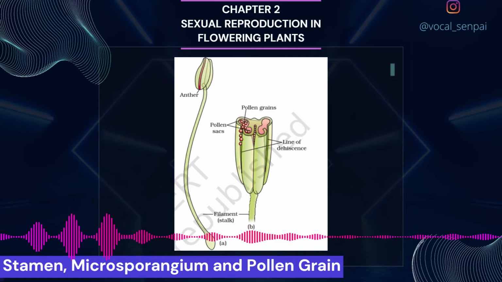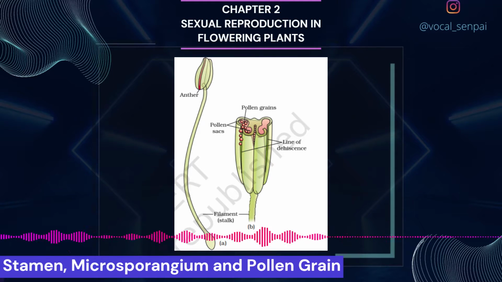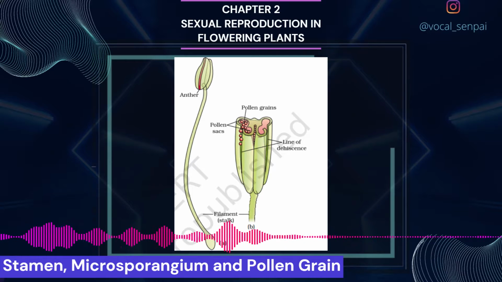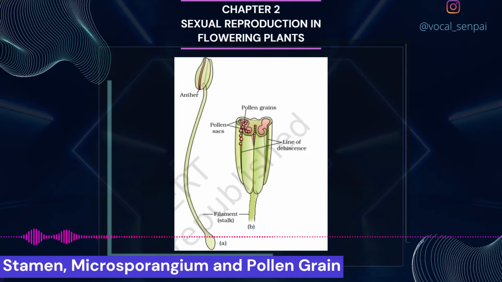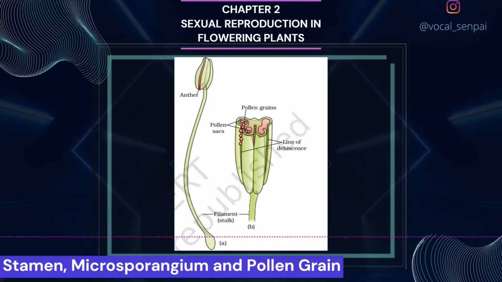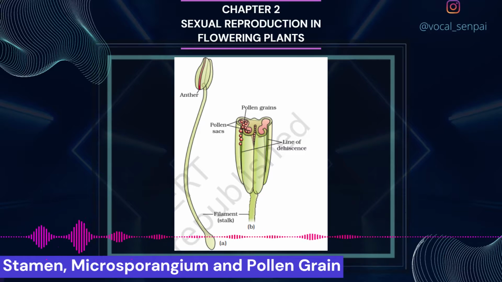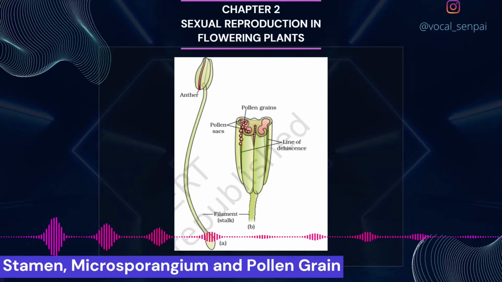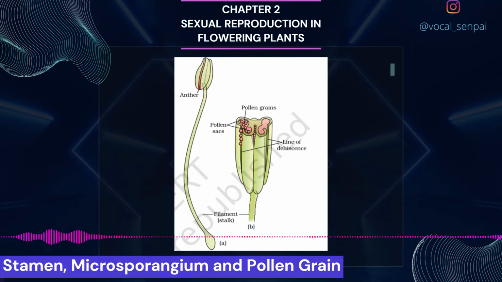Stamen, Microsporangium and pollen grain. Figure 2.2 shows the 2 parts of a typical stamen, the long and slender stalk called the filament and the terminal generally bilobed structure called the anther. The proximal end of the filament is attached to the thalamus or the petal of the flower. The number and length of stamens are variable in flowers of different species.